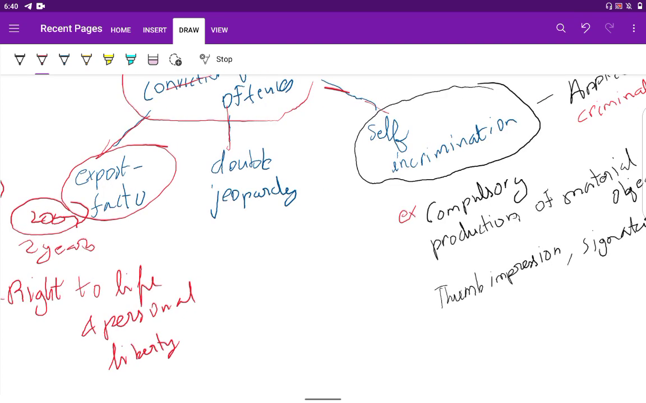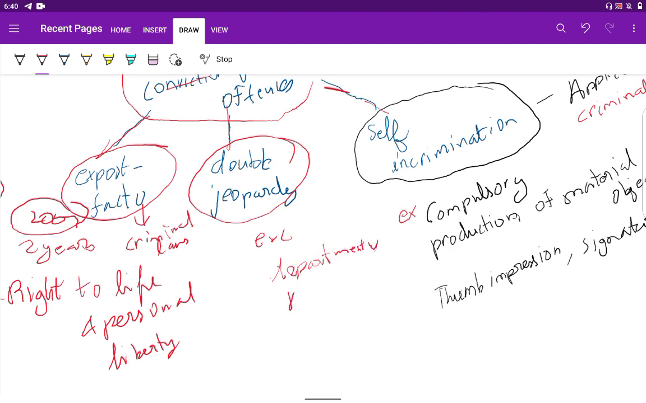Now, this ex post facto is applicable to criminal laws only, that is one of the crux of it. Now double jeopardy means what? A person can't be punished more than once for the offense committed. Now there are exceptions also, that is in the departmental proceedings. In the departmental proceedings, this immunity is not enjoyed by the citizens. Only in judicial proceedings is this double jeopardy applicable.